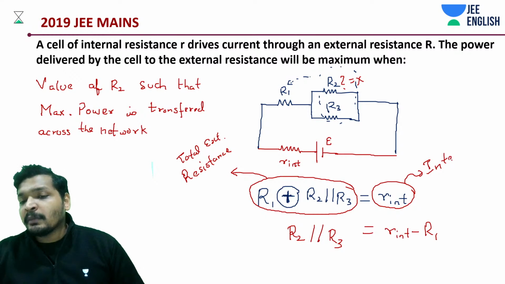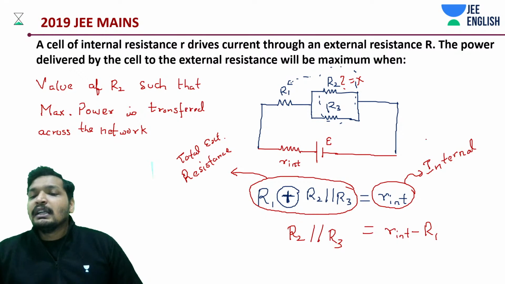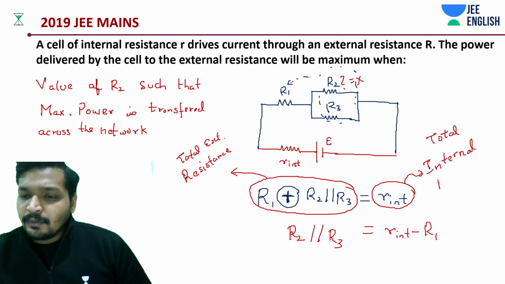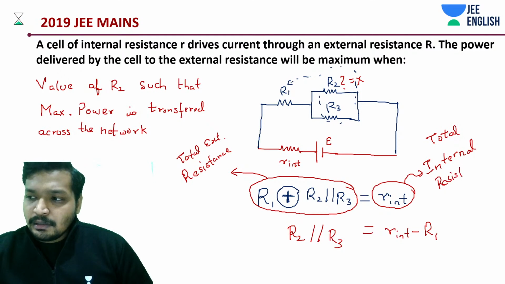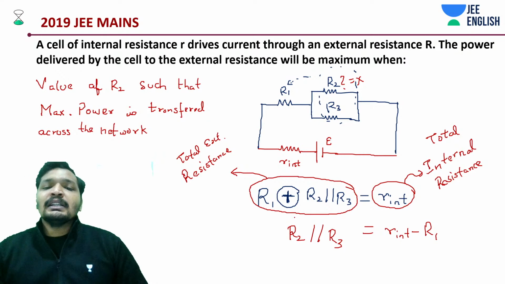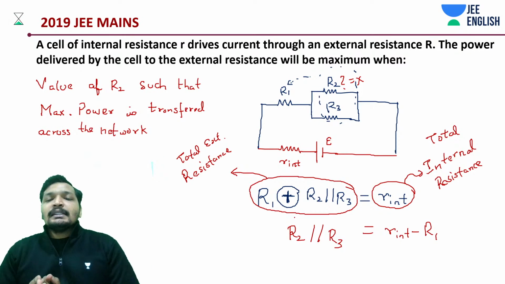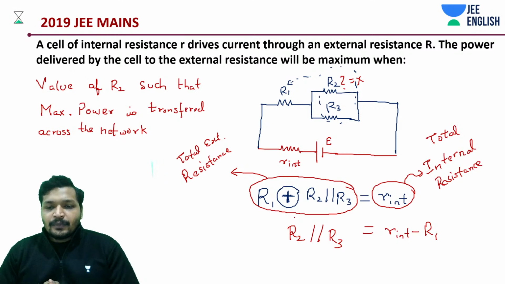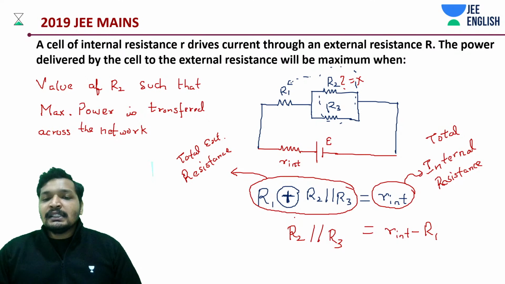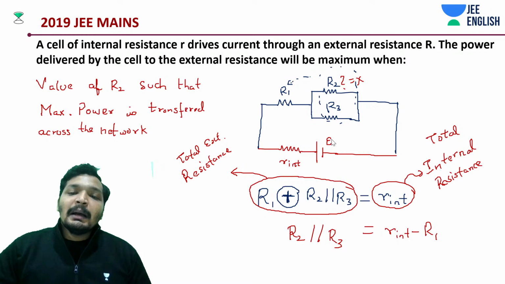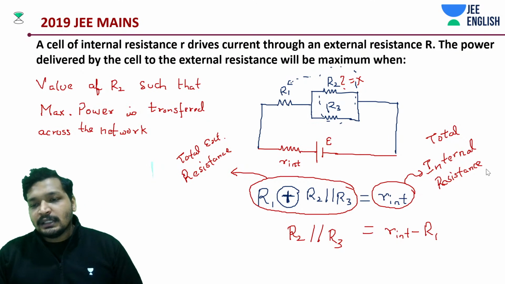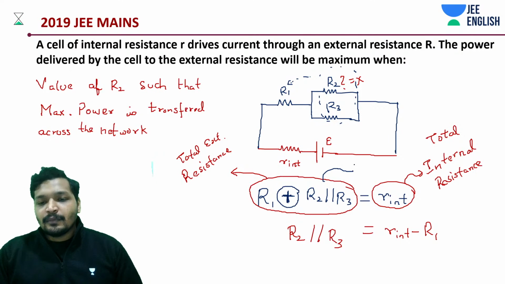In fact, we have a problem coming up. That's why I'm discussing this in detail. Okay, total internal resistance. Then what happens? Maximum power is transferred. If this condition matches, what is happening? Maximum power is transferred. MPT, maximum power is transferred.